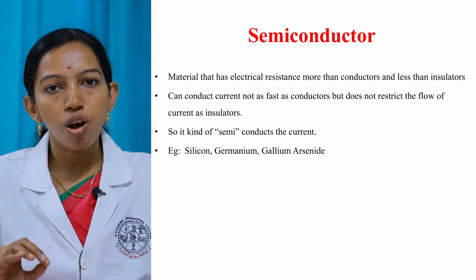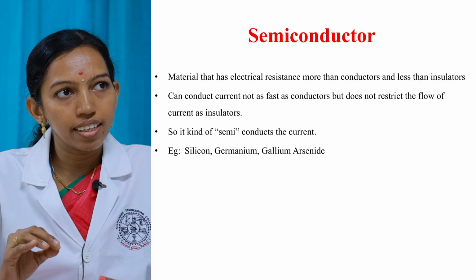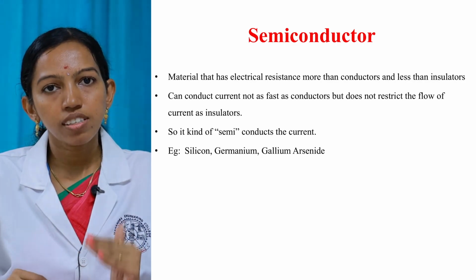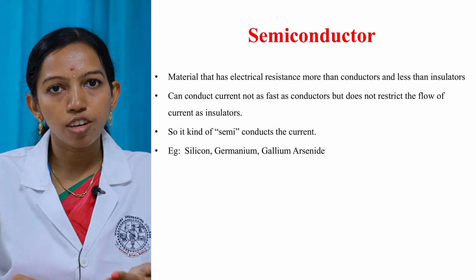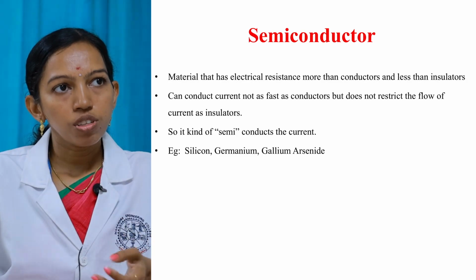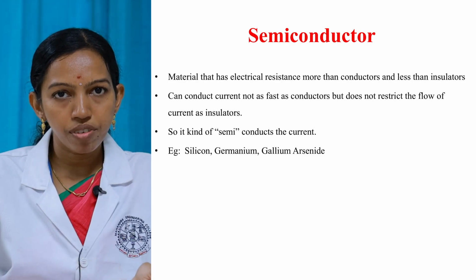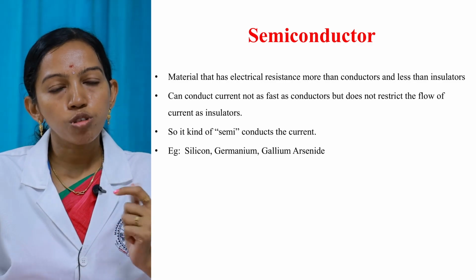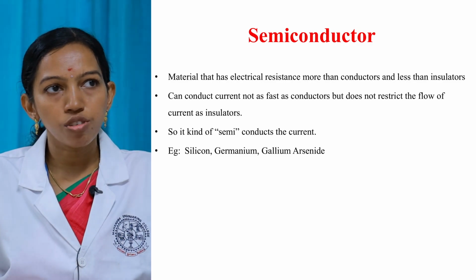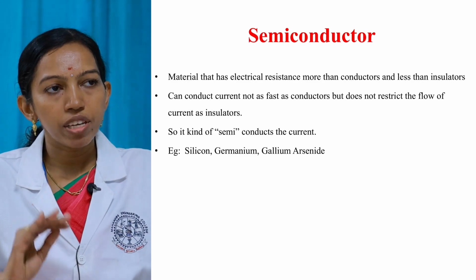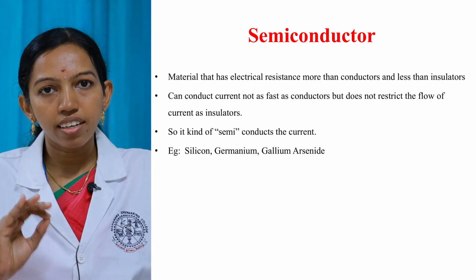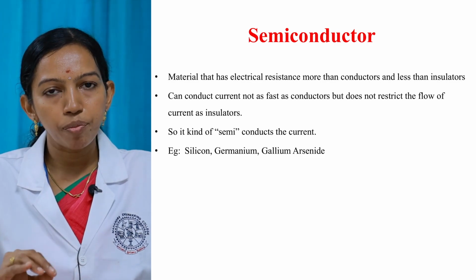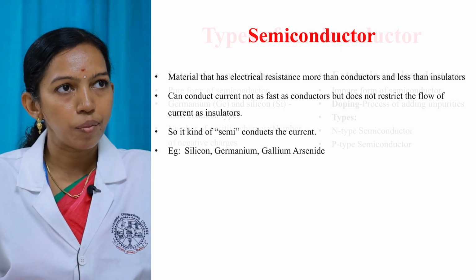So it's important to know about semiconductors. What is a semiconductor? It is a material whose resistivity lies below that of insulators but more than that of conductors. Also, the conductivity is more than that of an insulator but less than that of the conductors. This is most preferably used for all types of electronic devices. From the name itself, a semiconductor semi-conducts a current. The commonly used semiconductor materials are silicon, germanium and gallium arsenide.